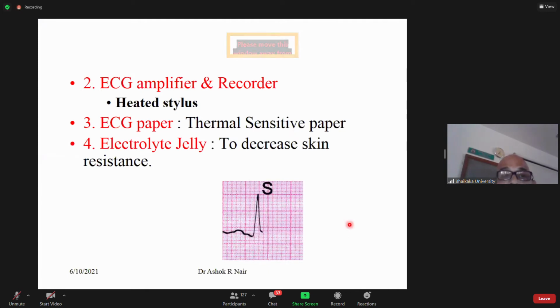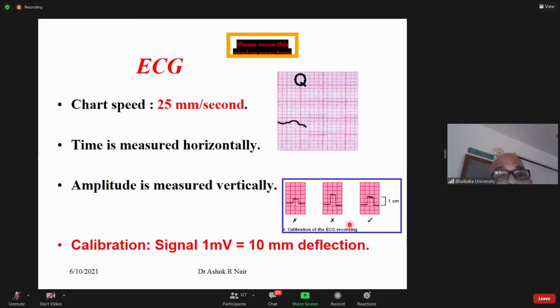Last class we have summarized this. The recording paper is a special thermosensitive paper. When the heated stylus touches the paper, and the paper is moving at a chart speed of 25 millimeter per second, you get the recording. Last class we also saw this.